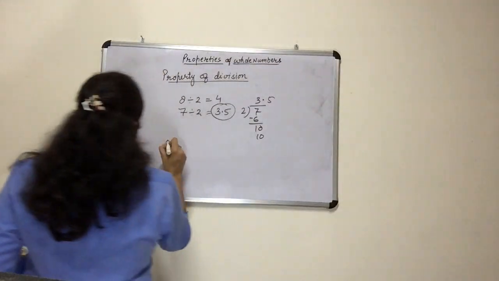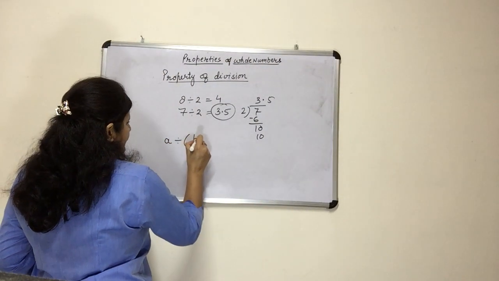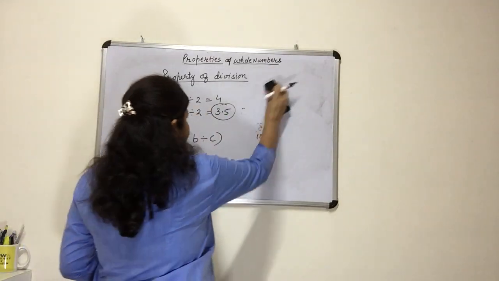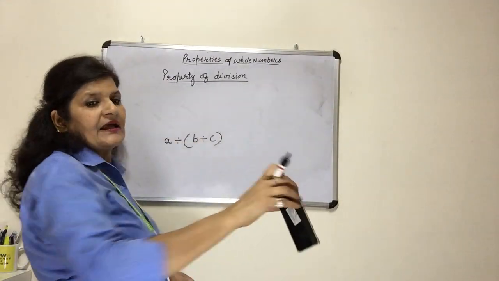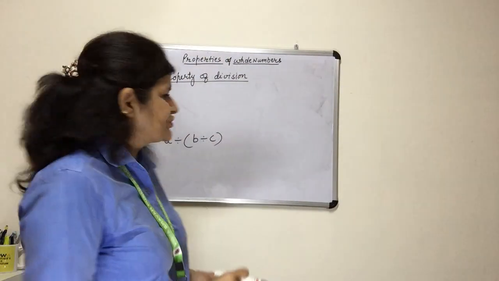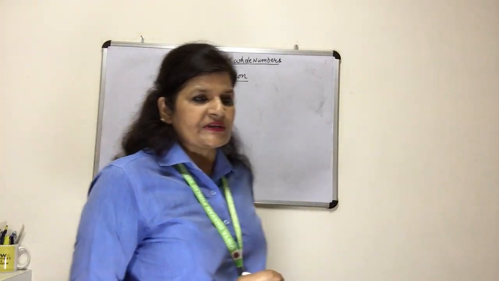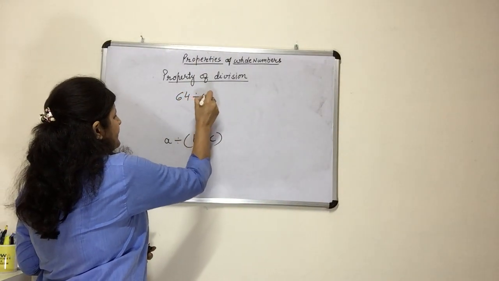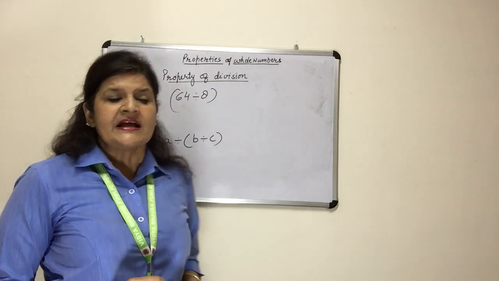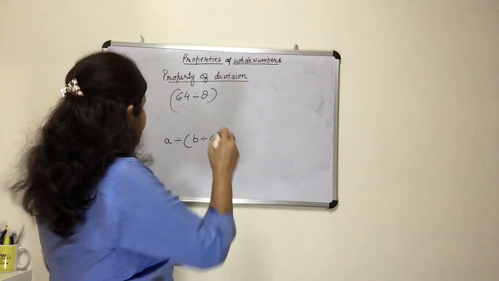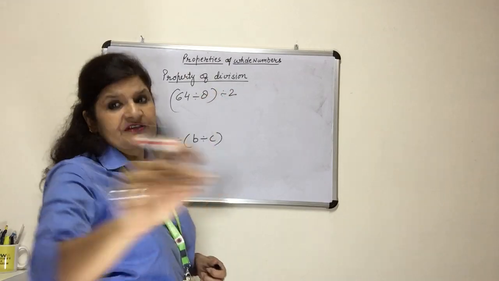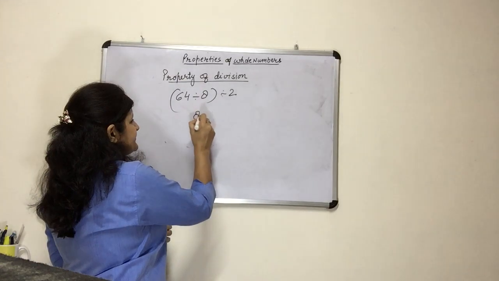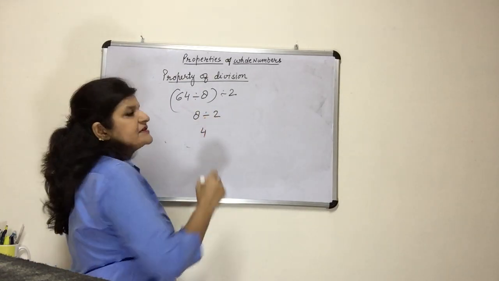Now the same, we will proceed further. A divided by B divided by C. As we have done in multiplication, this property will not go with division also. How I am showing it to you: 64 divided by 8 and then divided by 2. 8 8s are 64 and then divided by 2, and this is 4.